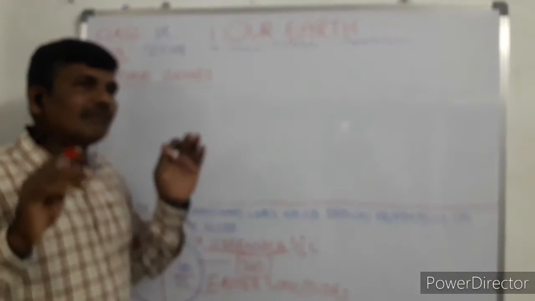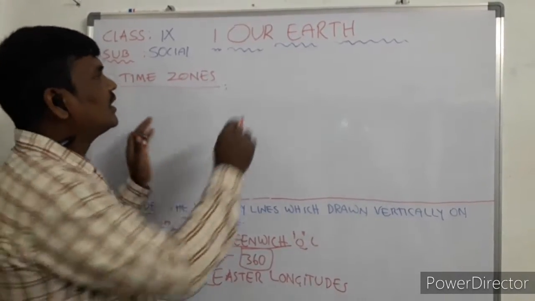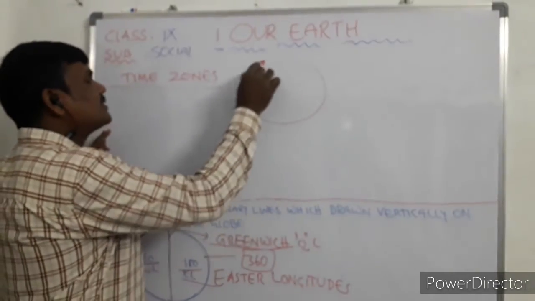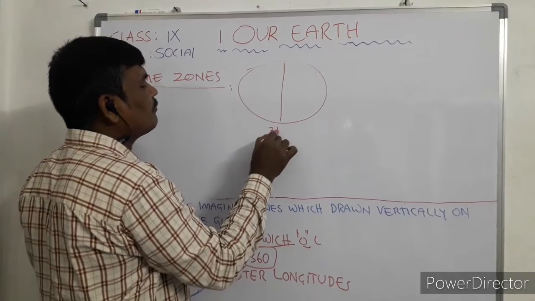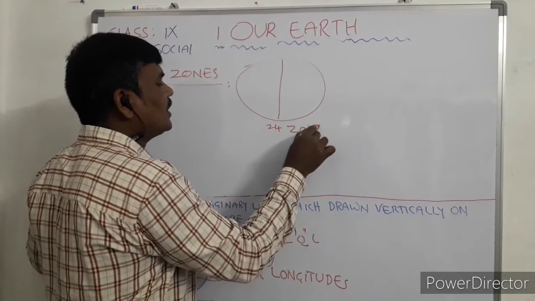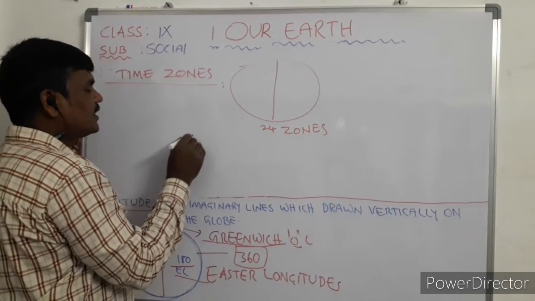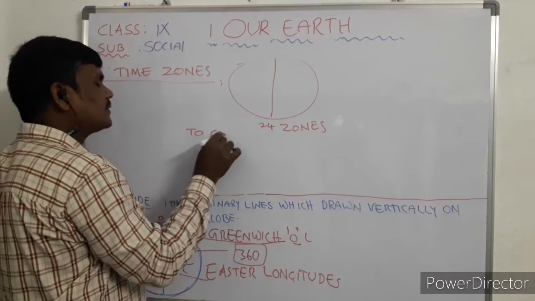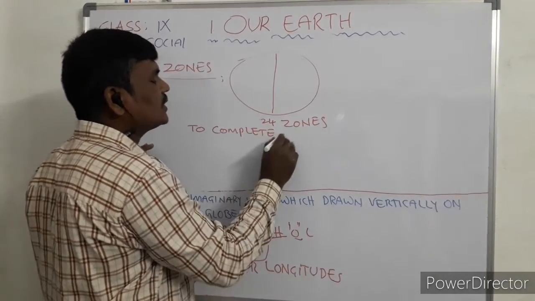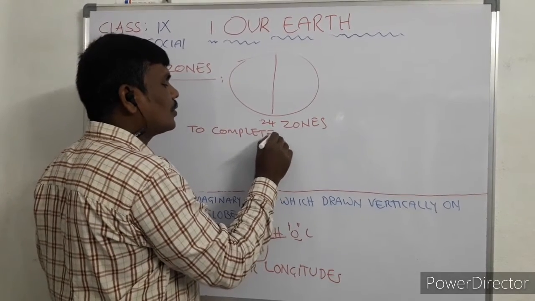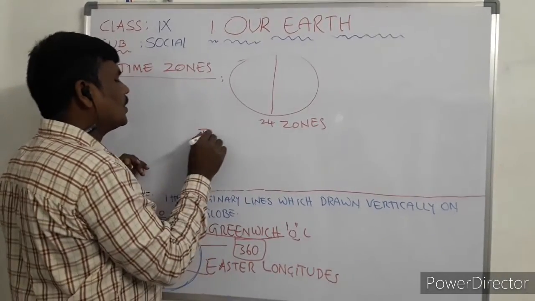Total, the world geographers decided the entire globe time is how many hours? 24 hours. Okay, total 24 zones. To pass you have to understand here, to complete or to pass.